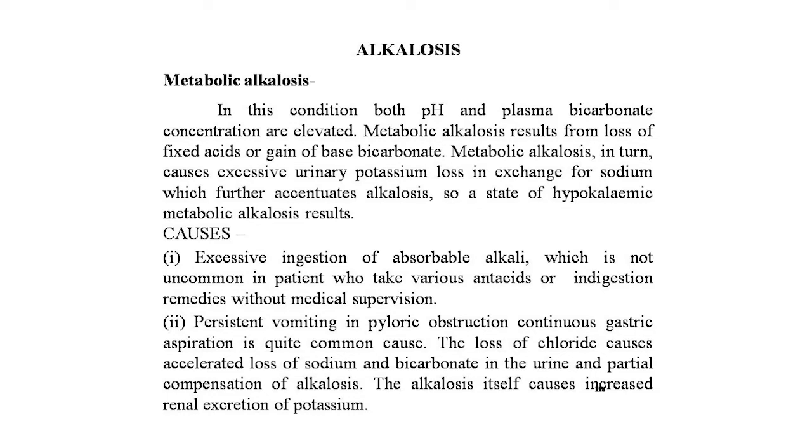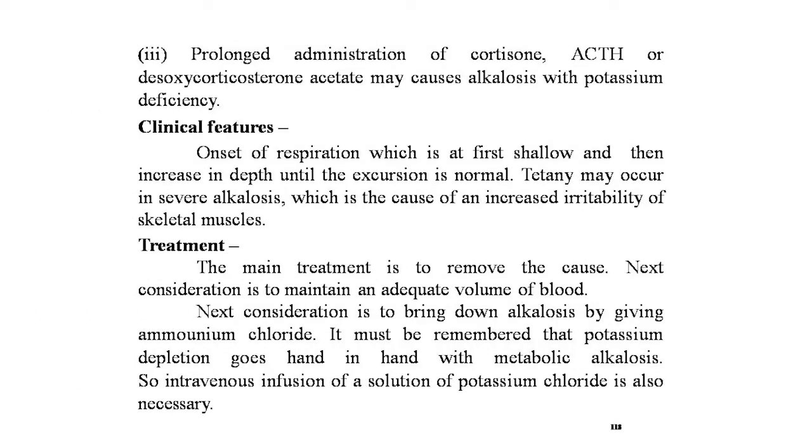The second cause of metabolic alkalosis is persistent vomiting in pyloric obstruction. Continuous gastric aspiration is quite a common cause. The loss of chloride accelerates loss of sodium and bicarbonate in the urine, with partial compensation of alkalosis. The alkalosis itself causes increased renal excretion of potassium. The third cause is prolonged administration of cortisone. ACTH or deoxycorticosterone acetate may cause alkalosis with potassium deficiency.